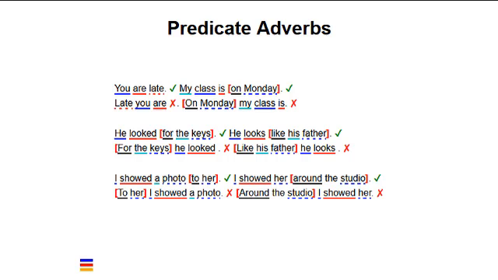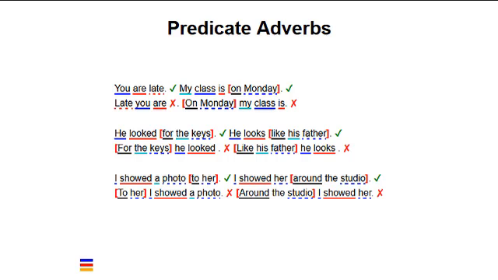You are late. Late you are. My class is on Monday. On Monday, my class is. He looked for the keys. For the keys, he looked. He looks like his father. Like his father, he looks. I showed a photo to her. To her, I showed a photo. I showed her around the studio. Around the studio, I showed her.